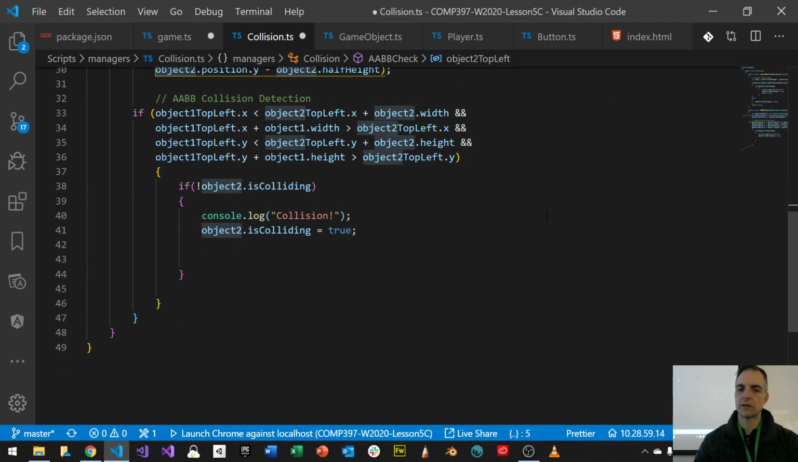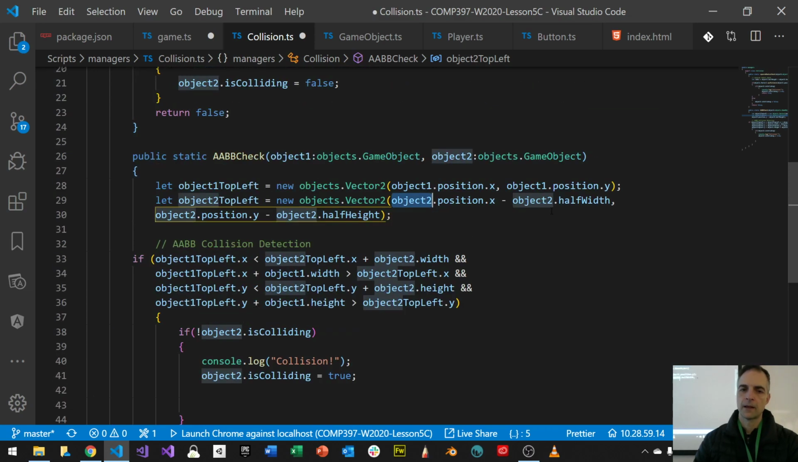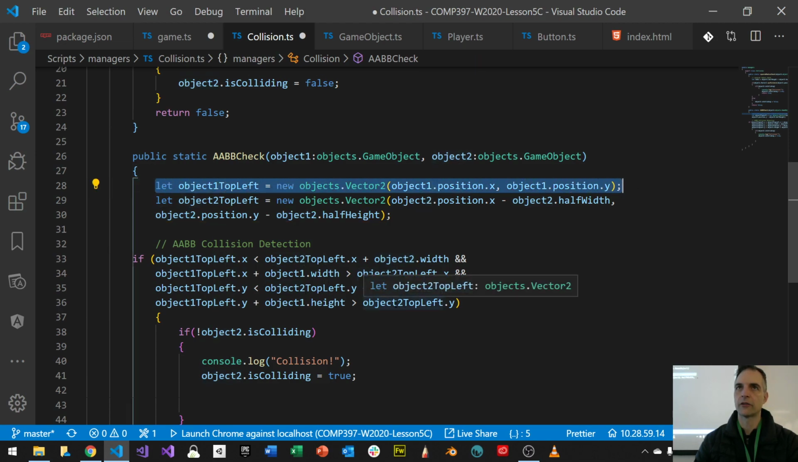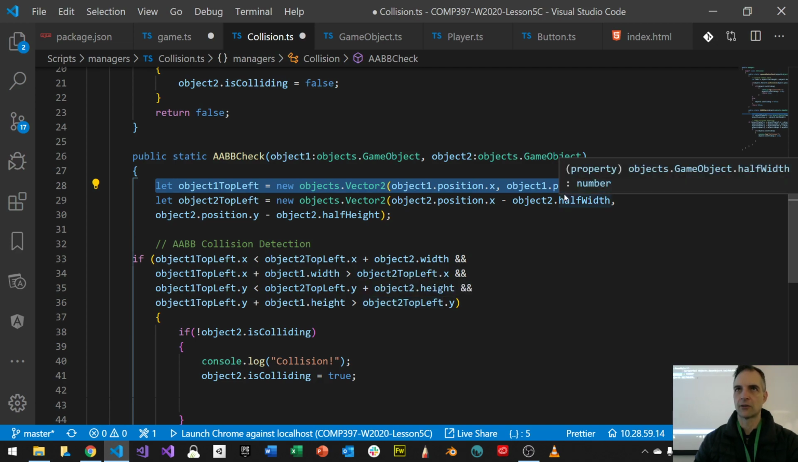Can any of you see what the issue might be? So top left is my position.x and object1.y. But that's not true all the time. That's true if I'm not centered. What if I'm centered? This is not true then.